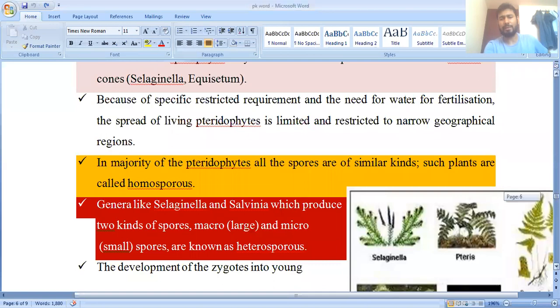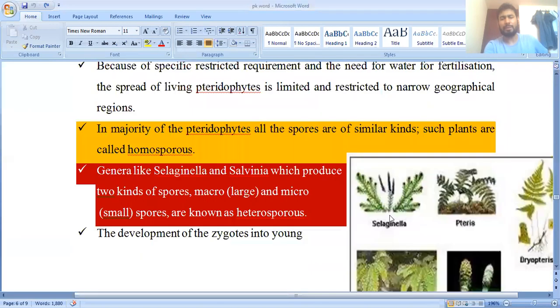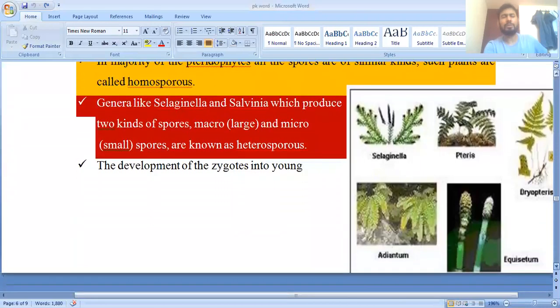In Pteridophyta they have given a number of examples. First is Selaginella, second is Pteris, third is Pteris, and one more is Adiantum. Adiantum is also known as the walking fern.